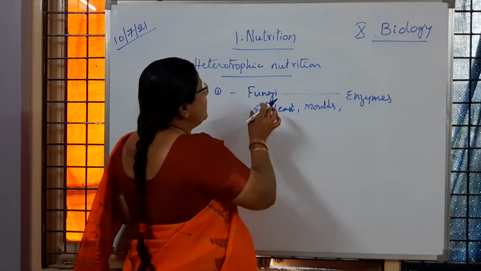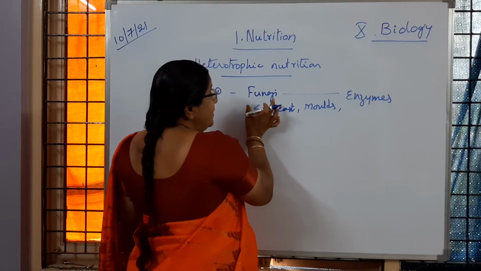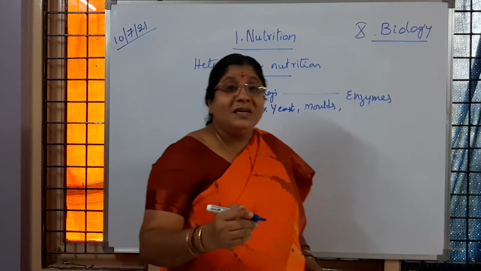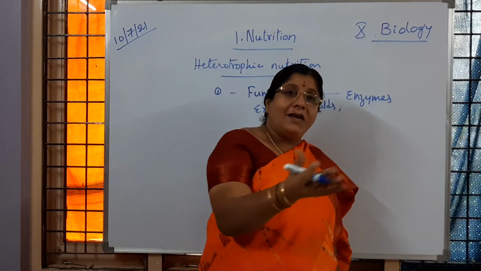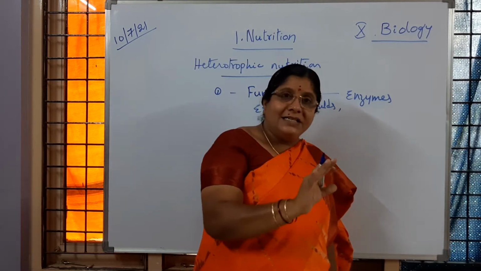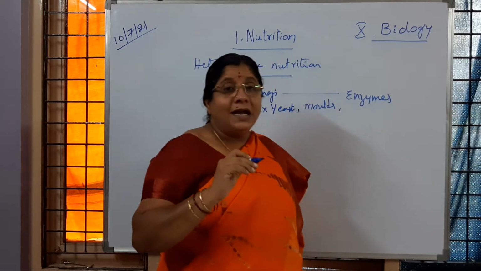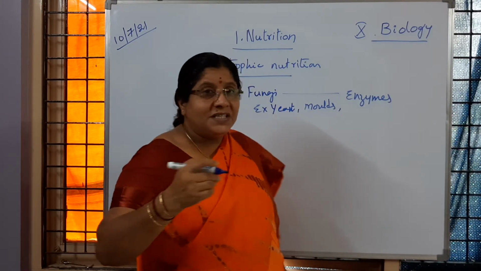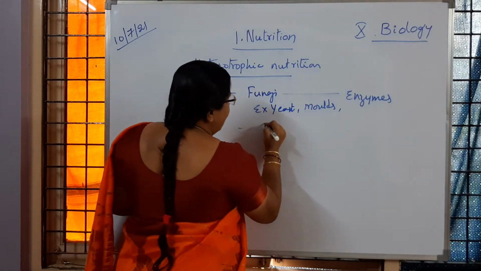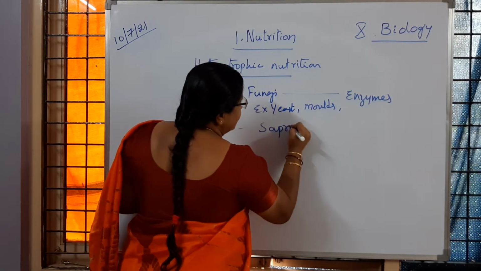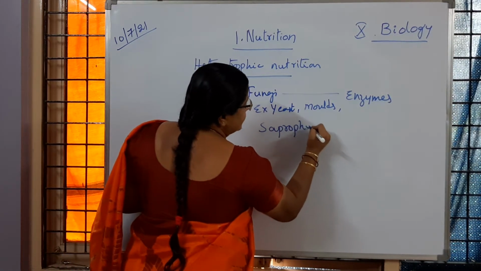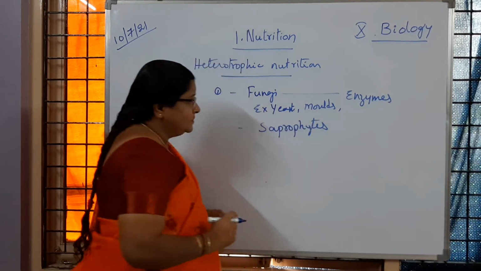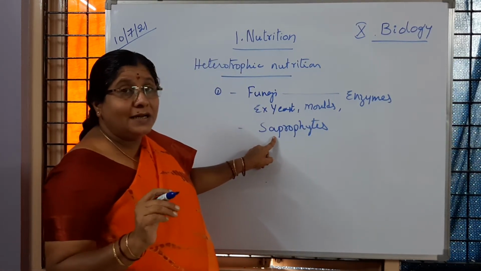So those organisms which release some chemicals on the food material or on the dead organisms and collect the nutrients for the survival of those species are called saprophytes. Saprophytes. What do you mean by saprophytes, children?